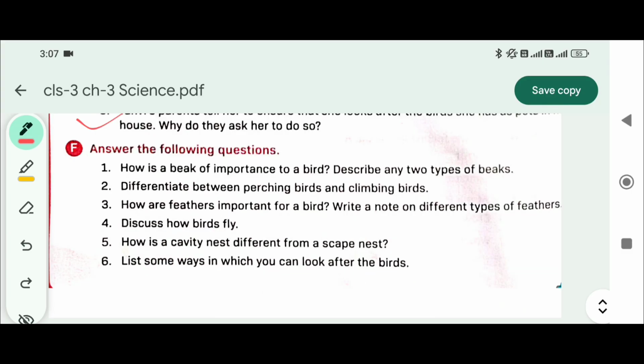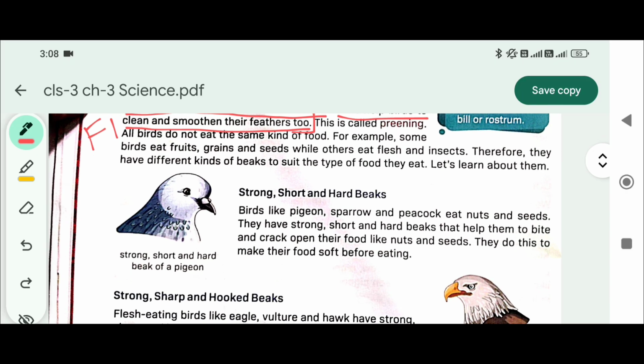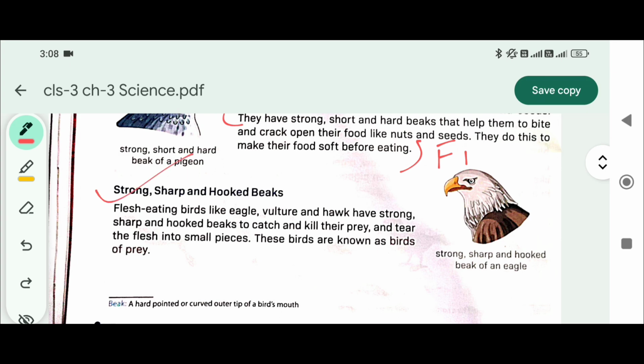Answer the following questions. How is a beak of importance to a bird? Describe any two types of beaks. It is important because birds use their beak to catch and eat food. They also use it to feed their young ones and build nests. The beak helps the bird to clean and smoothen their feathers too. This is done, from here to here, F1. And the second one, describe any two types of beaks. One you can write is strong, short and hard beak. You have to write this completely for F1. And the second one will be strong, sharp and hooked beak. You can write any.